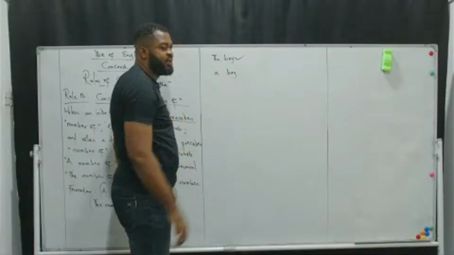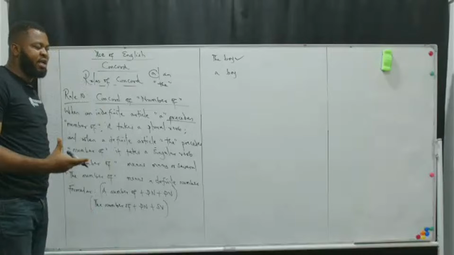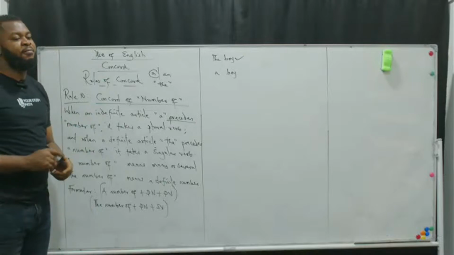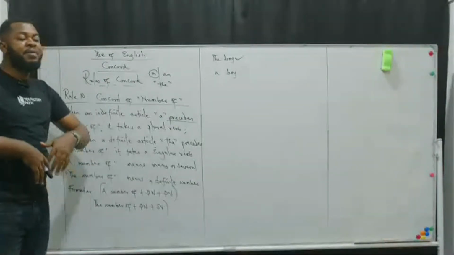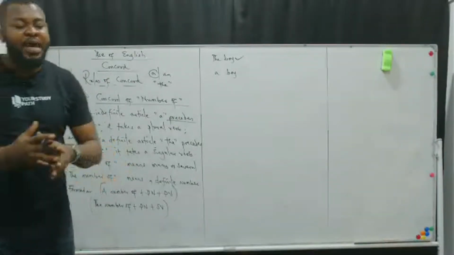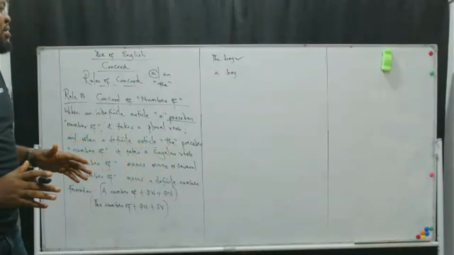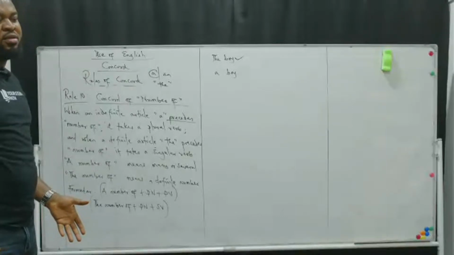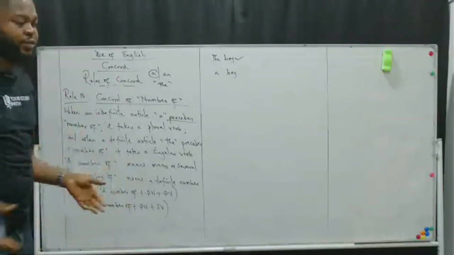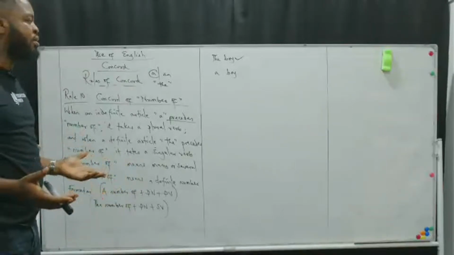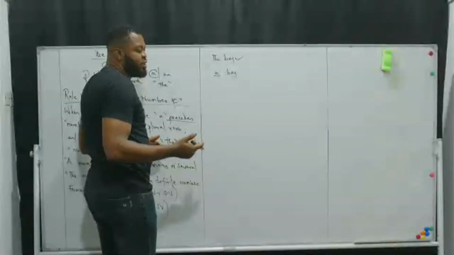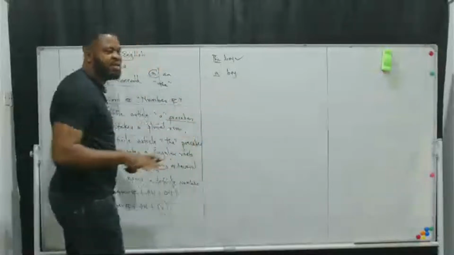How about a boy? What do you mean by indefinite? It can be any boy. It can be any boy at all. When you say a boy, it can be any boy, tall or short, fair or dark in complexion. It can be anyone. So this is indefinite. The letter A you're seeing is indefinite, while THE is definite.